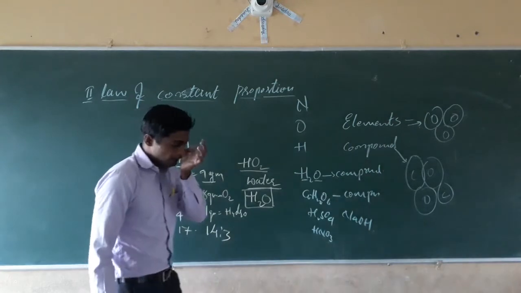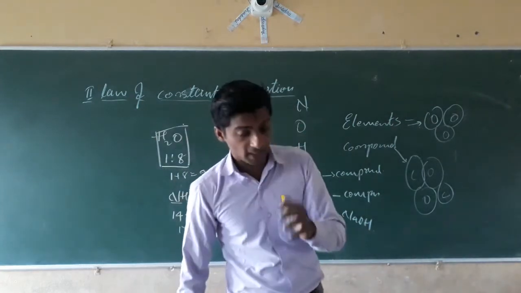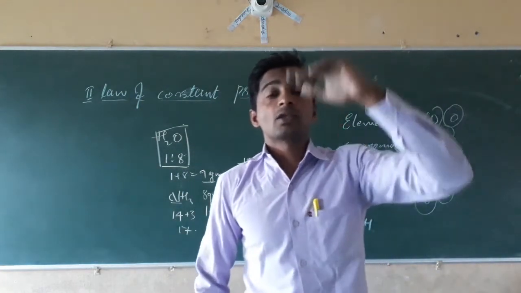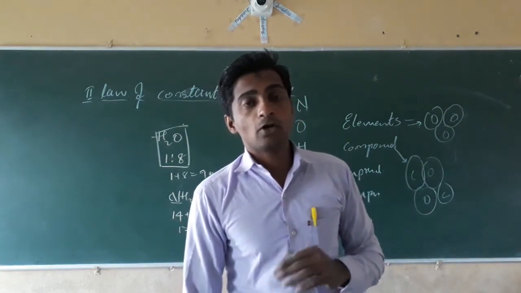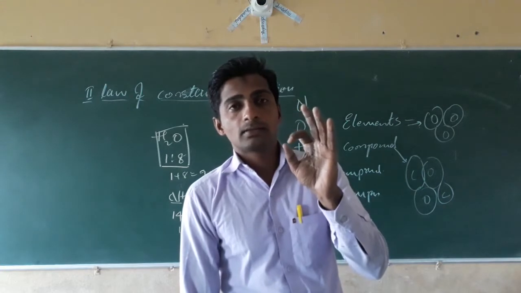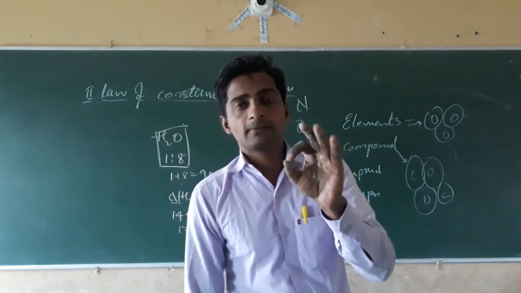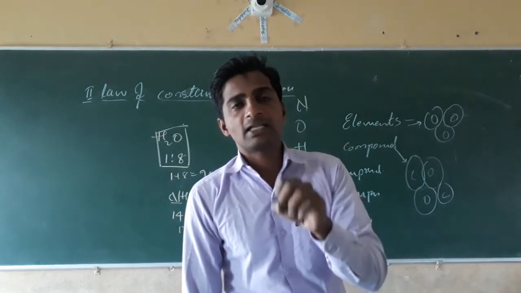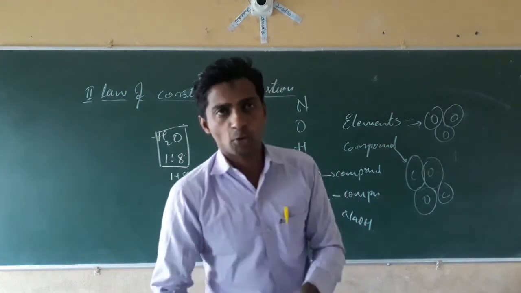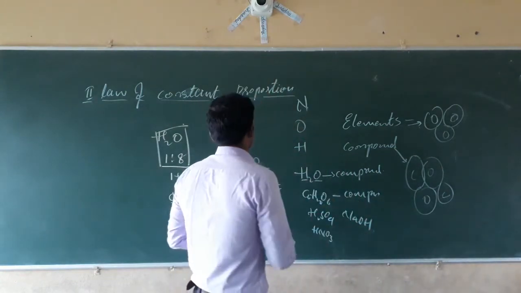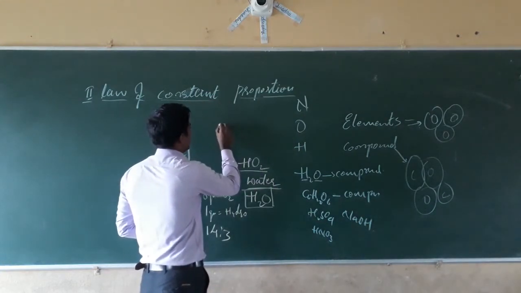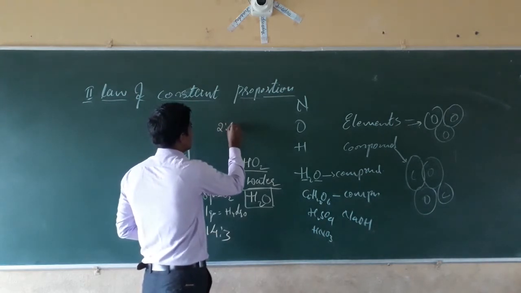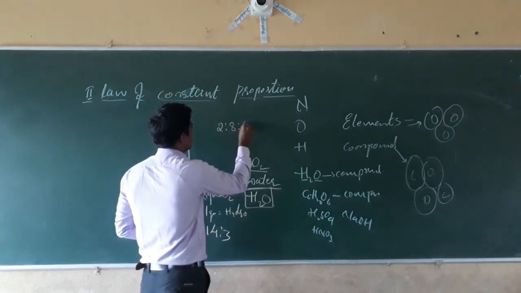See, suppose for example, if you are going to prepare the concrete to make a roof, they have to mix the cement, then the gravel, then the sand, in a definite proportion. Then only it is possible to form the concrete. Suppose cement is 2, gravel is 10 and sand is 4.